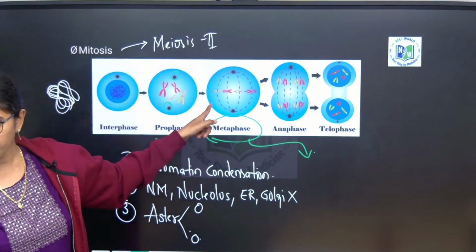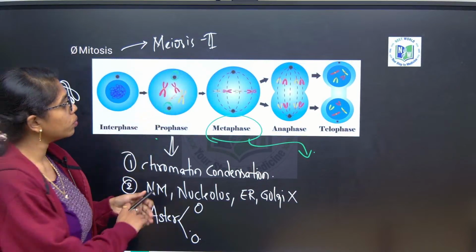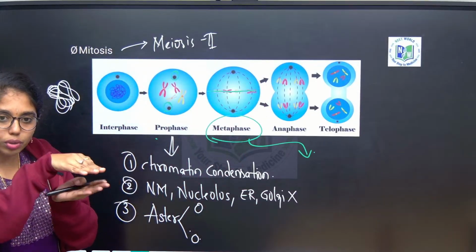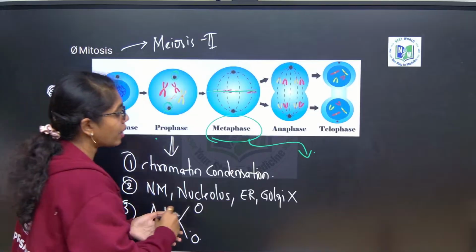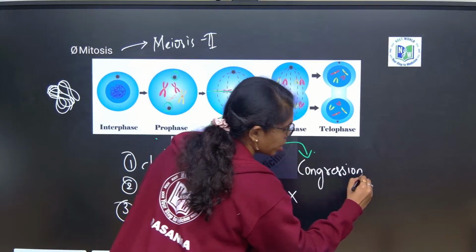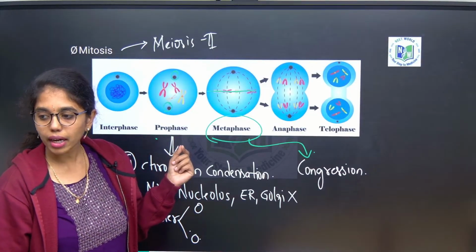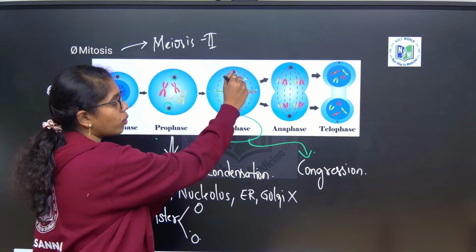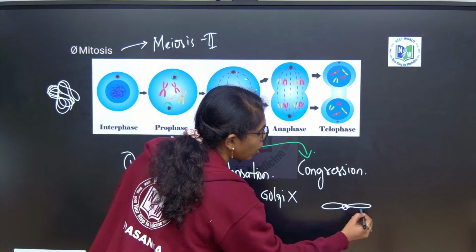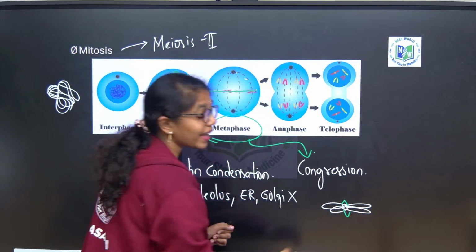So, in the metaphase, all the chromosomes whichever are synthesized in the prophase will come and align at the center. All the chromosomes coming to the center, the equatorial plate, that phenomenon is called congregation. You will call it as what? Congregation. Fine. So, these chromosomes coming to the equatorial plate, how are they coming? These asters will radiate out the spindle fibers. Spindle fibers are connected to what structures of the chromosome? They are connected to the kinetochores.